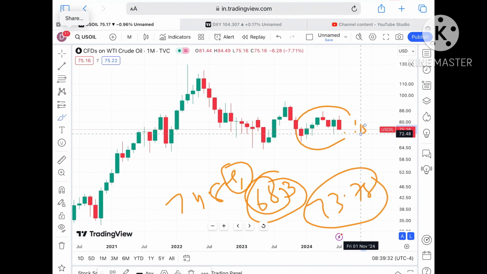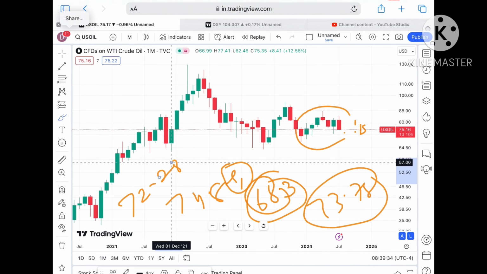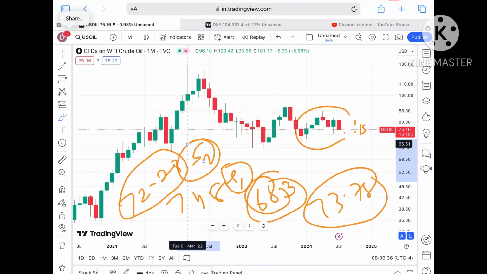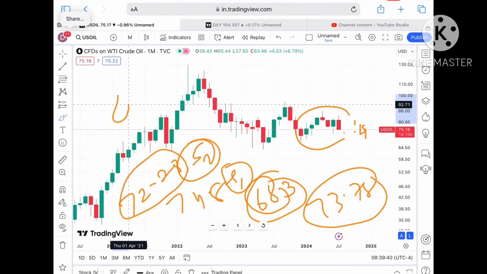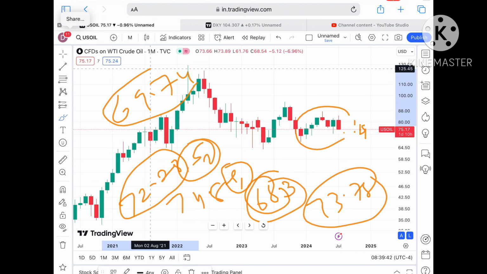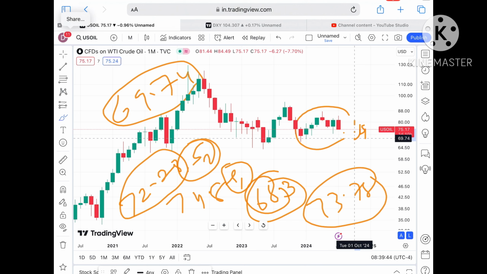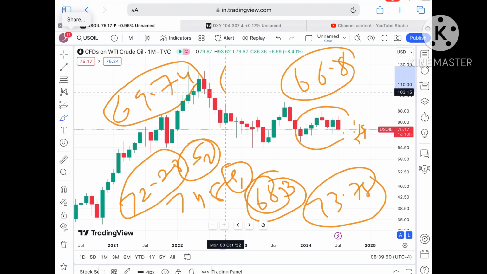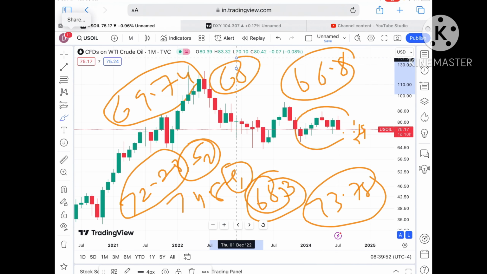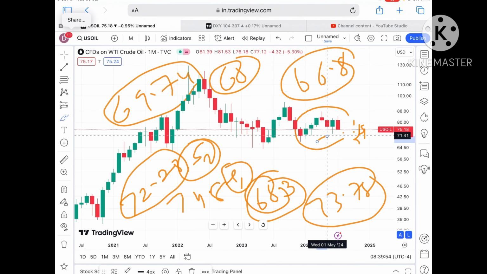That is a support, and if the price falls below that level, it can touch a level of $72.28. That is support 2. Suppose the price falls below that level, chances of going towards a level of 69.74, and if that didn't sustain, a further fall towards a level of around $66.8 after crossing a level of 68.